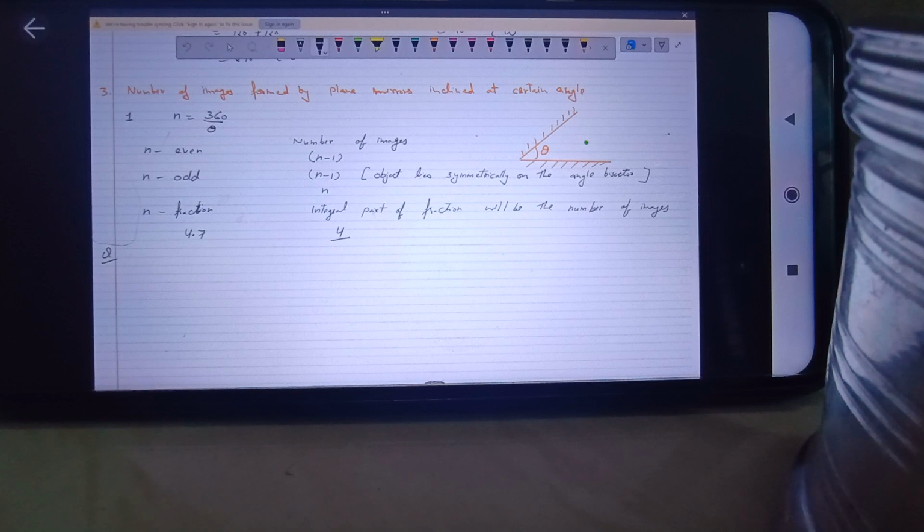Okay. So let's do a question. Find the number of images formed of an object placed symmetrically.